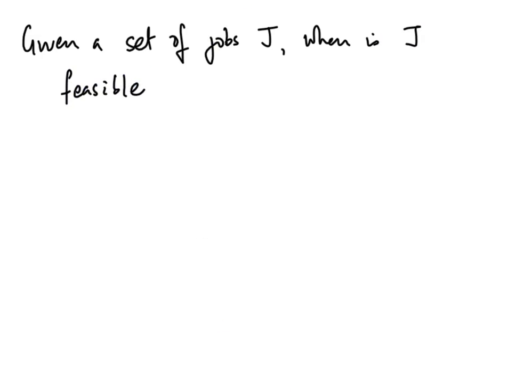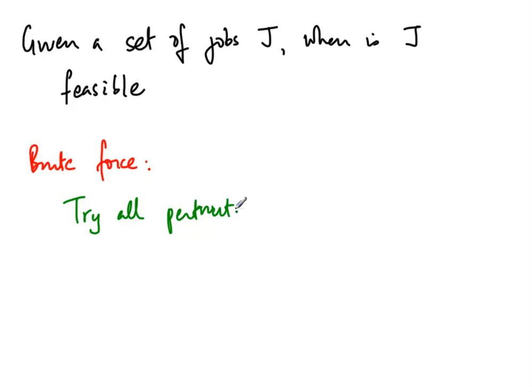Now, there would be of course a brute force approach to this which will work, which is to try all permutations. Every feasible schedule is some permutation. So we try all permutations and check for each permutation whether each job is within its deadline, but clearly this is a highly inefficient thing.